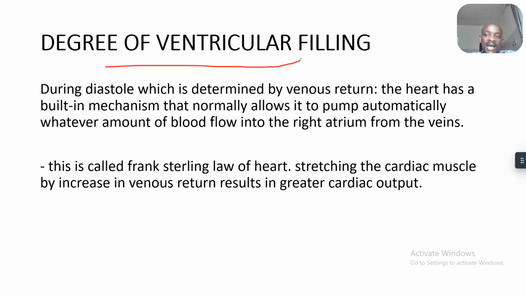Now, the factors that affect cardiac output: ventricular filling. The amount of blood that enters the ventricle will be the amount of blood that will be pumped out. So more blood, more cardiac output.